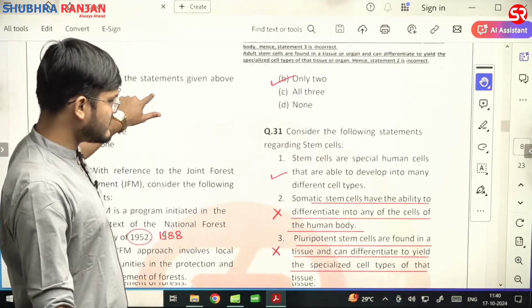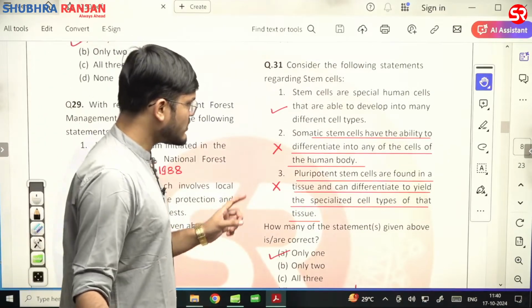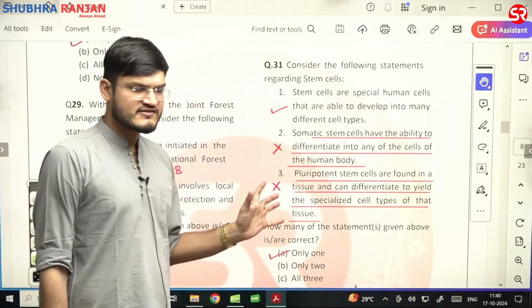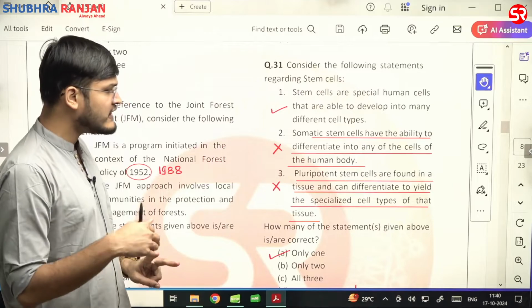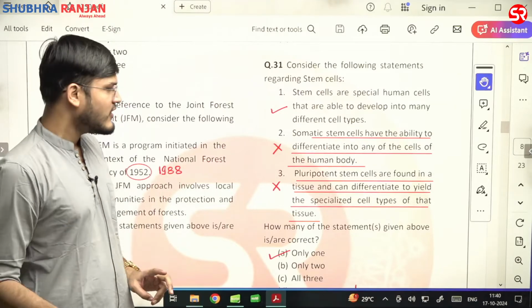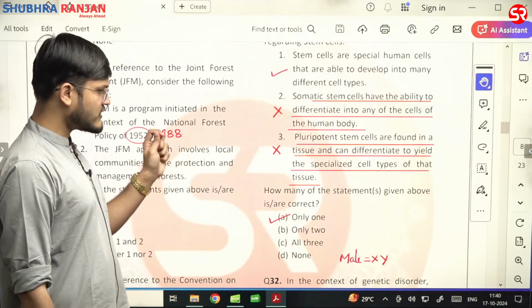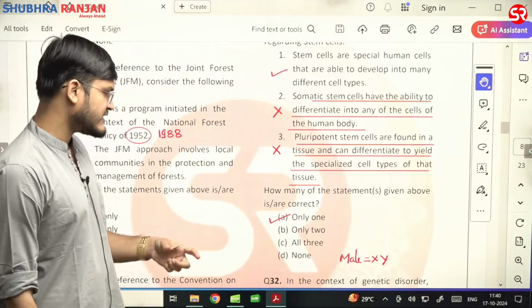Now with respect to stem cells, question number 31. The stem cells are special human cells that are able to develop into many different cell types. First statement is correct. Somatic cells have the ability to differentiate into any of the cells of the human body. That is wrong. ये तो stem cell की definition दे दिया इन्होंने. And pluripotent stem cells are found in a tissue and can differentiate to yield the specialized cell type of that tissue.